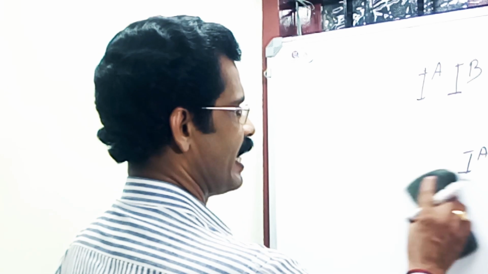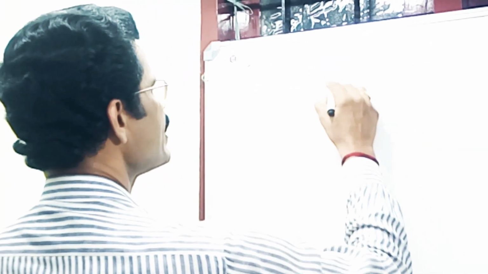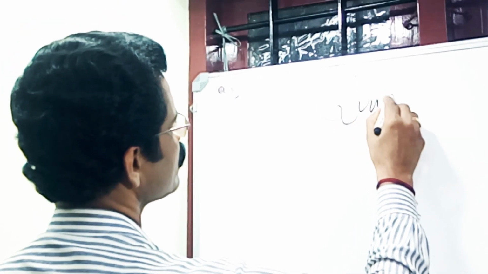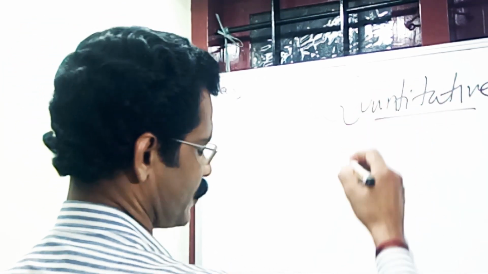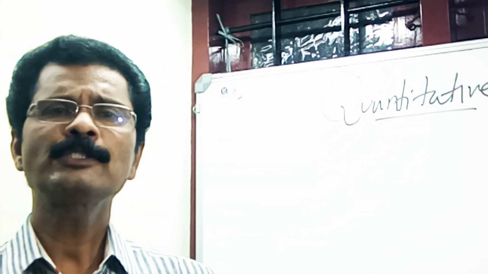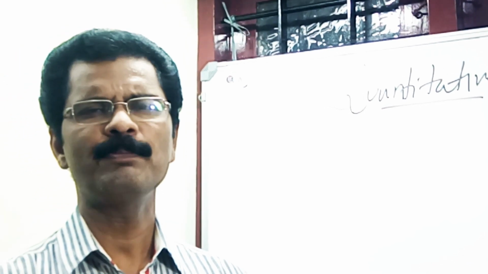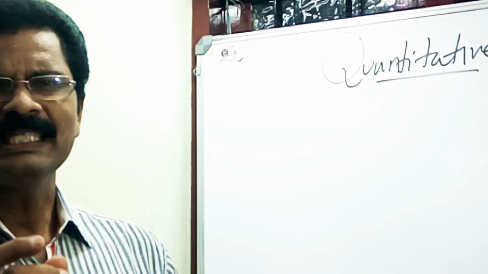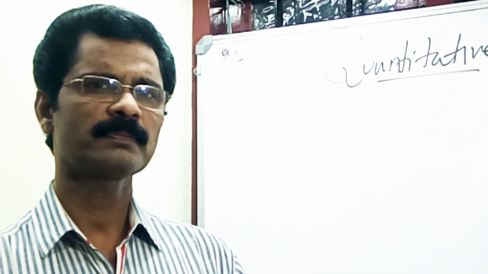Okay, shall we move on to the next topic, that is quantitative inheritance. Mendel assumed that each character is determined by two genes located at the same locus on the chromosome.